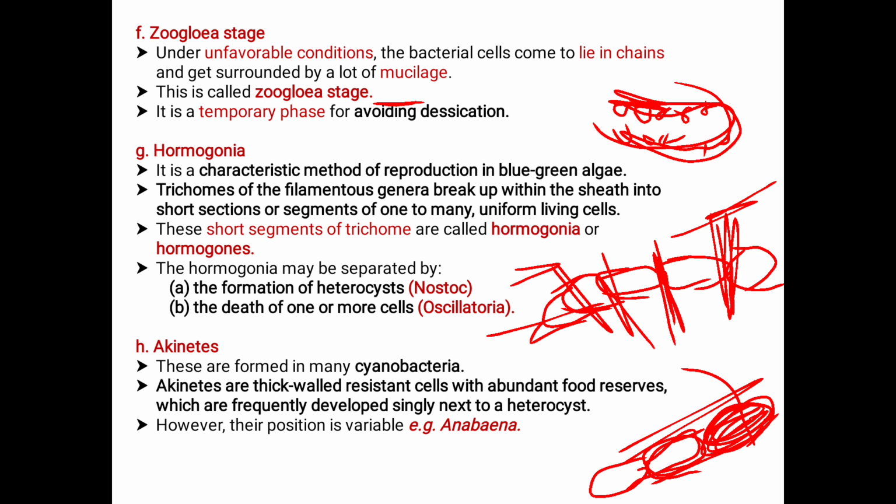The example for this formation, the akinetes, is Anabaena. This is most seen in Anabaena. This is regarding akinetes. Next comes the sexual reproduction.